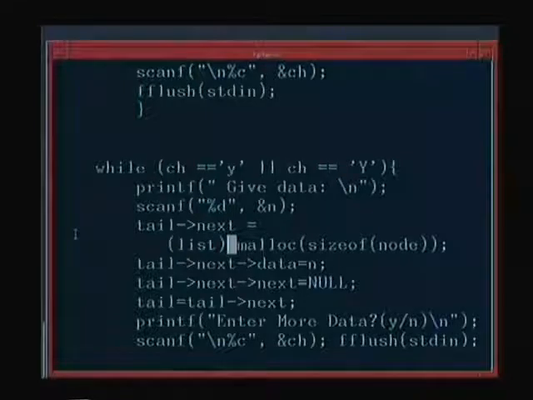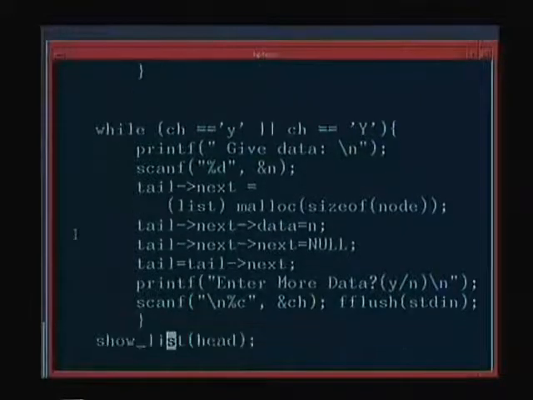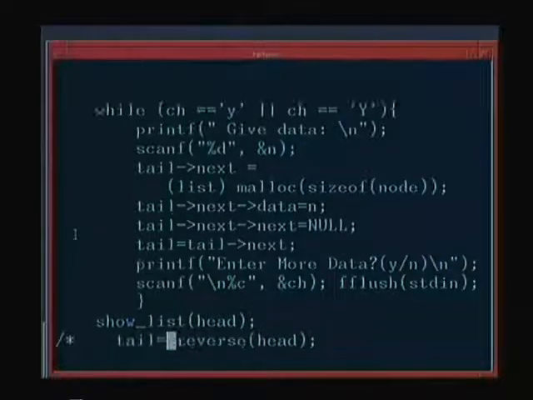Alright, and tail dot next dot data will be n, and tail dot next will be null, and tail will move one step ahead to tail pointer dot next. Head does not change because head is initialized to the start and remains just as it was. And if you want to read another data, you can continue to read another data.